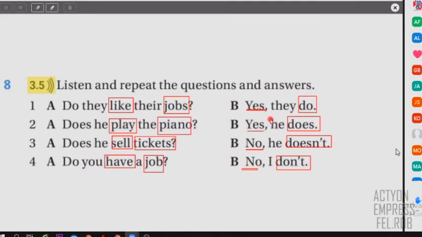So you put emphasis on yes and does. Or in 3, does he SELL TICKETS? NO, he DOESN'T. Do you have a JOB? NO, I DON'T. So this is the emphasis that we put. Maybe it sounds like an exaggeration, but it's not. In English, you have to put this emphasis when you speak, right? So you're going to practice in these 2 minutes.